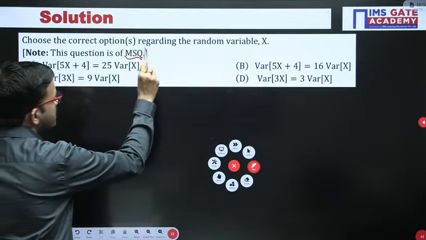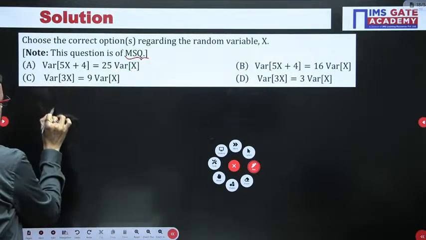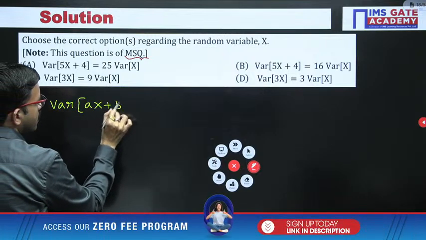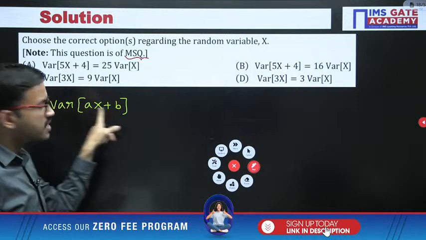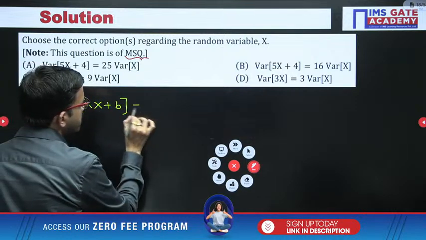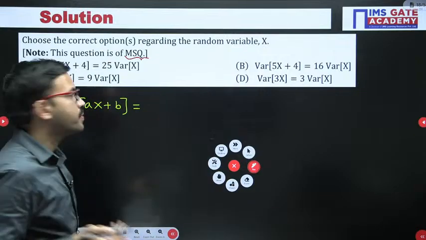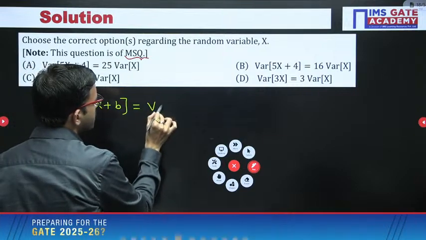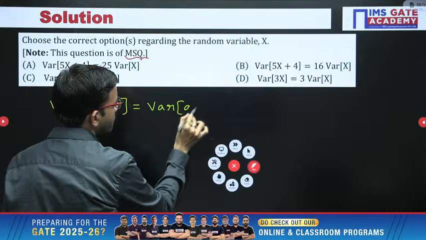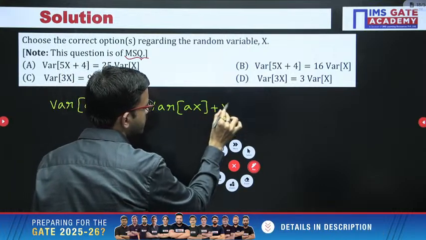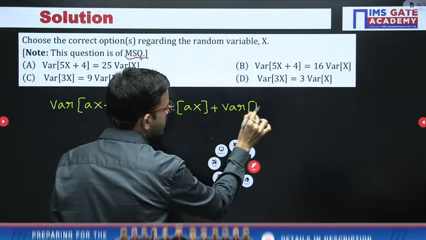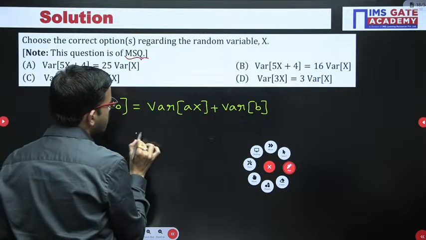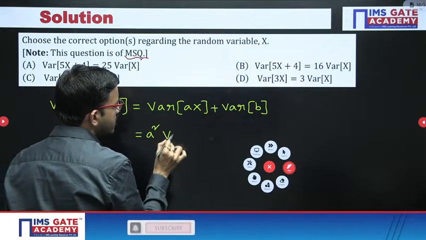This question is of MSQ. So here, variance of Ax plus B. I hope all of you know these properties. When you have the variance of Ax plus B format, we can expand it just like the expectation operator, which is a linear operator. So here we can write variance of Ax plus variance of B. Regarding variance of Ax, you will get A square into variance of x.